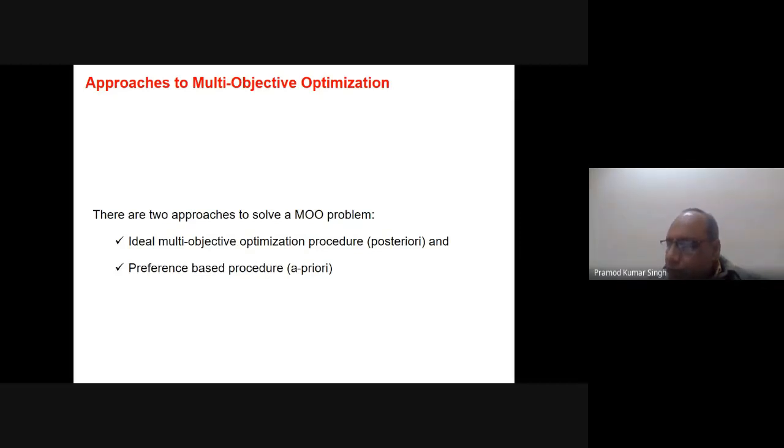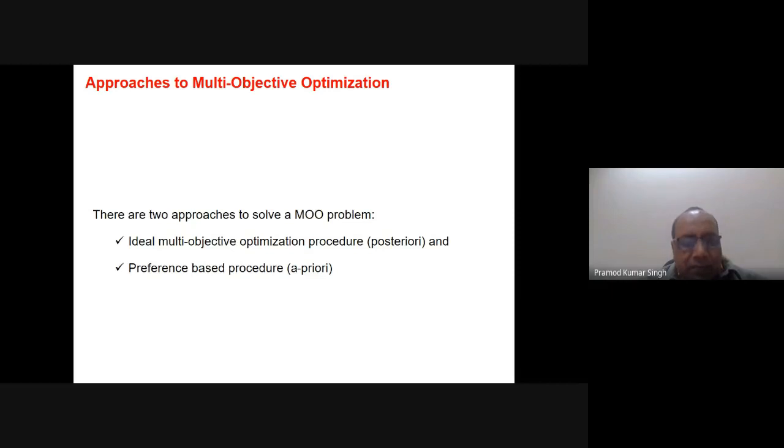Then if I talk of a no preference method, obviously first I must discuss the posteriori, and then I can make a distinction of these two. But anyway, let me take it here. The posteriori is also basically a no preference method. But the difference is that in the no preference method, by Miettinen, usually we discuss heuristics, where no preference information is considered, but they are mainly heuristics, which are problem-specific solutions for a problem. So that is the no preference information.